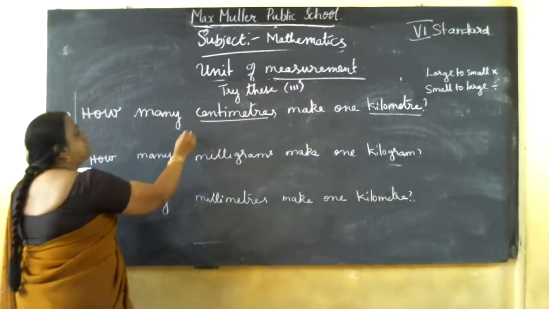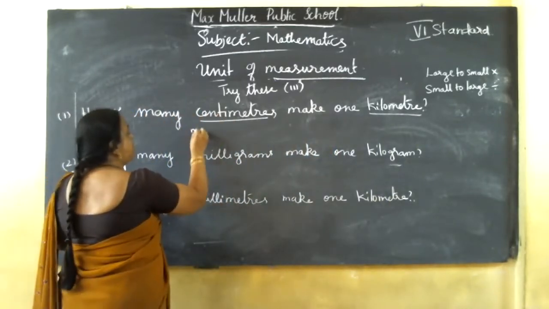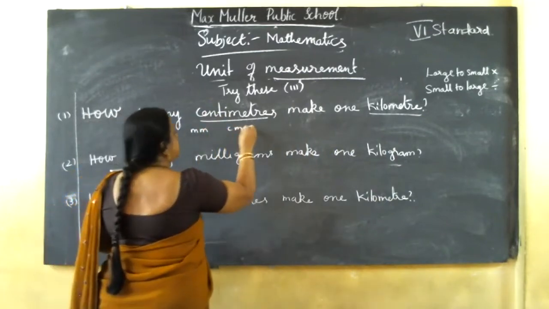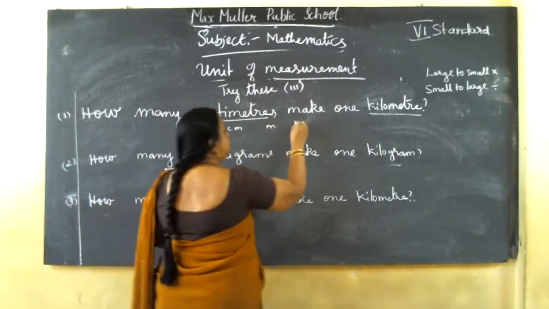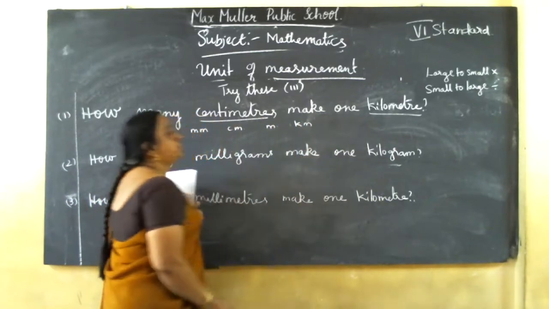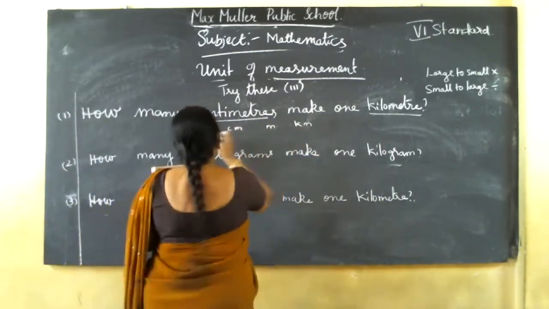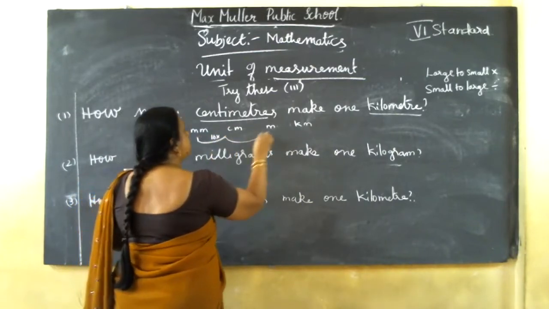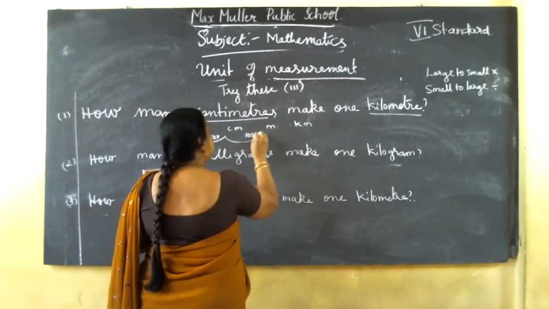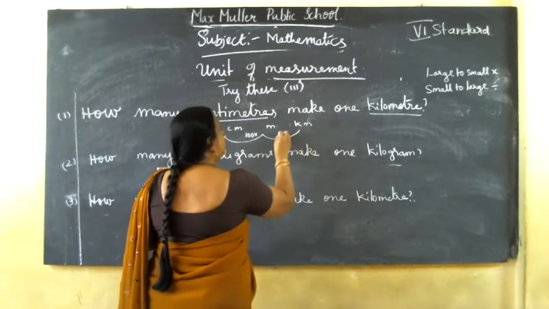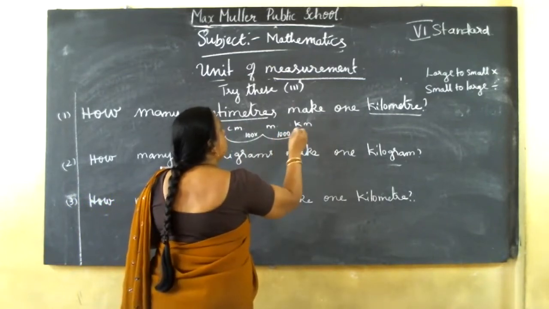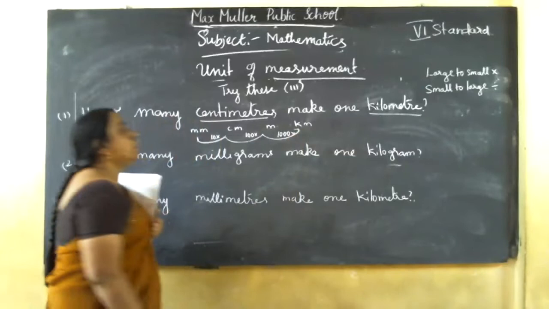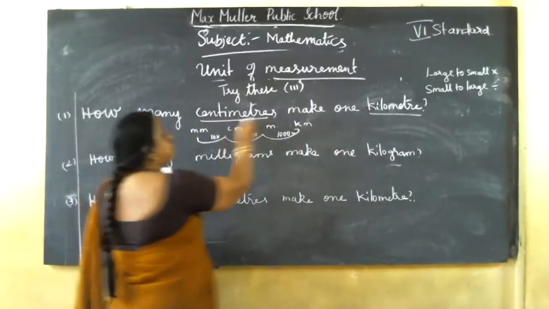First we'll write smaller unit to larger unit: mm, then centimeter, then meter, then kilometer. Now, 10 mm equal to 1 centimeter, 100 centimeter equal to 1 meter, then 1000 meter equal to 1 kilometer. Understand? Now we'll do centimeter to kilometer.